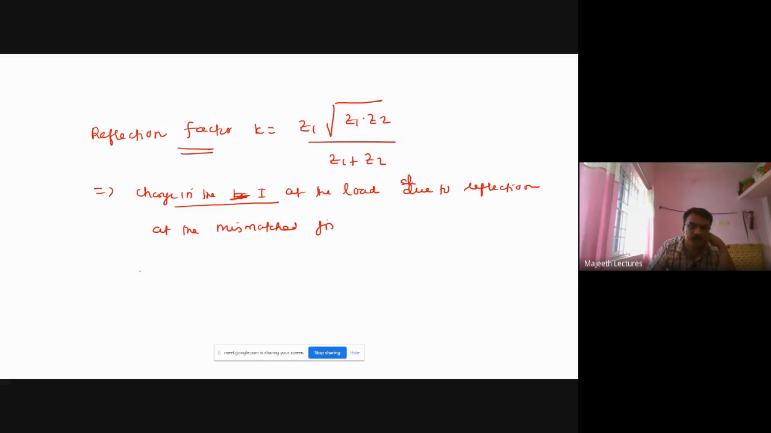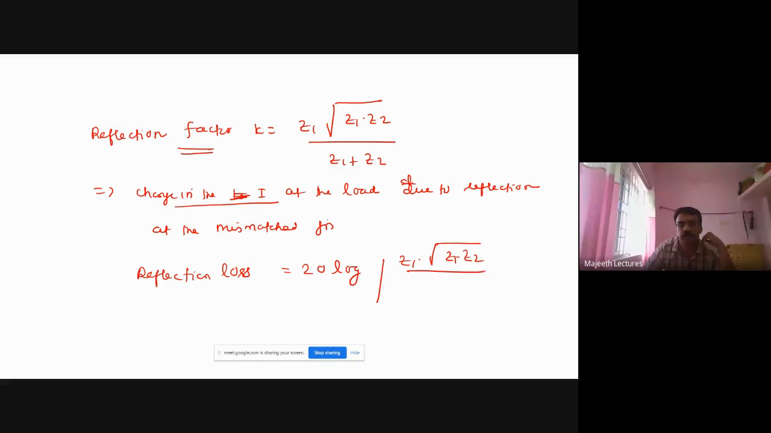There is another parameter we must know, reflection loss. Here we have source impedance and load impedance: Z1 is source, Z2 is load. Reflection loss is simply a dB value, given by 20 log of the modulus of root of Z1 into Z2 divided by Z1 plus Z2. Take the 20 log, and you get reflection loss. These are all parameters you should remember. But return loss is very, very important. Reflection factor, you just need to know.